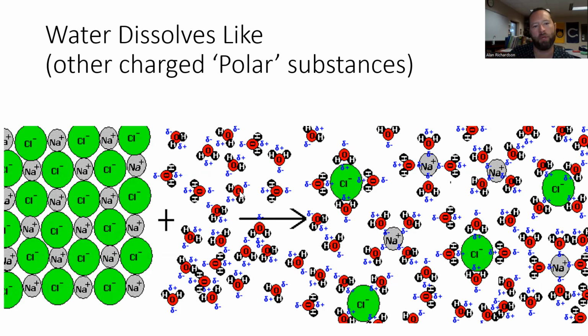And although we don't work much with ionic bonds in biology, this and the opposite of this, that it doesn't dissolve unlike substances, are going to be really important going forward here in biology.